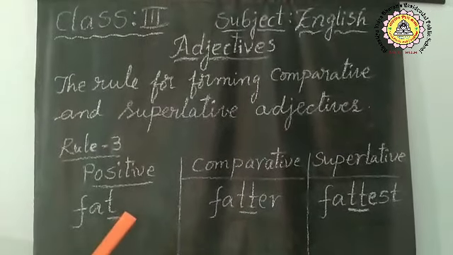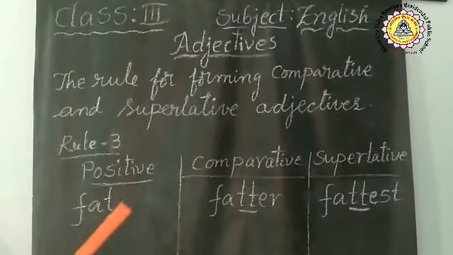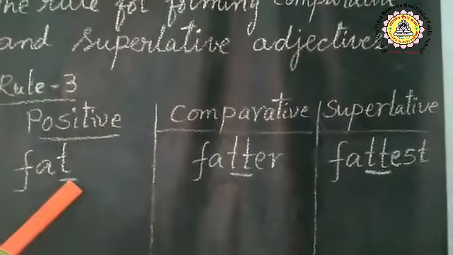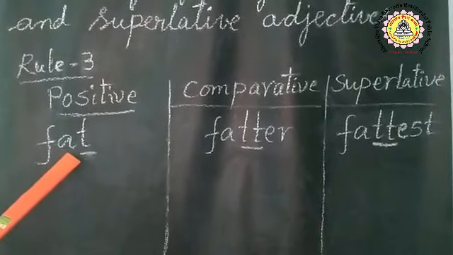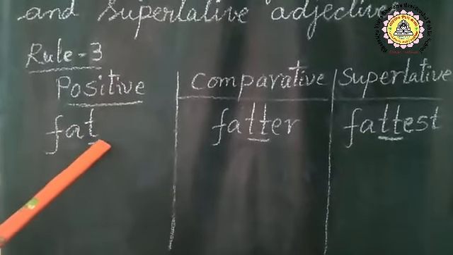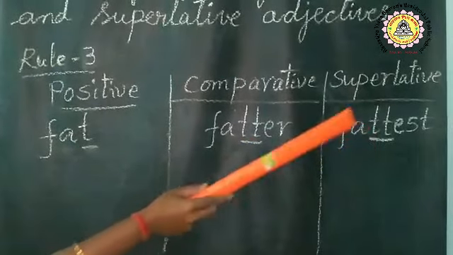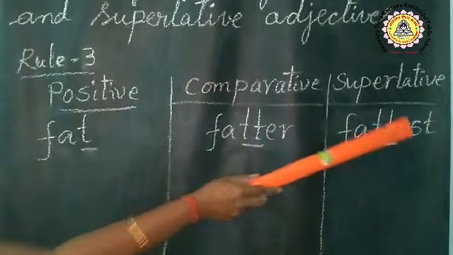Have you understood? Once again, the positive degree is a one syllable word and it ends in a consonant, and before the consonant we have a short vowel. In this case, we have to double this letter to form the comparative and superlative degrees before adding ER and EST.